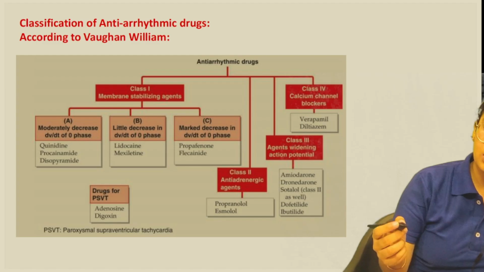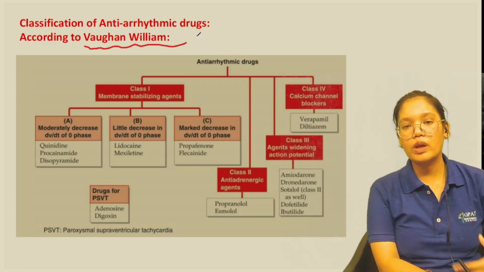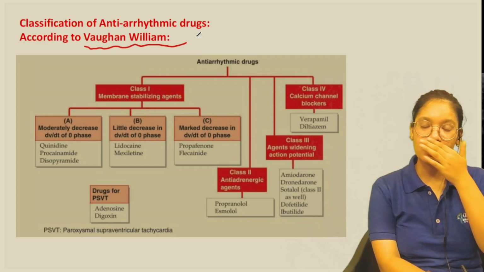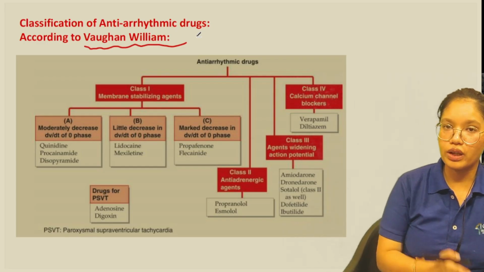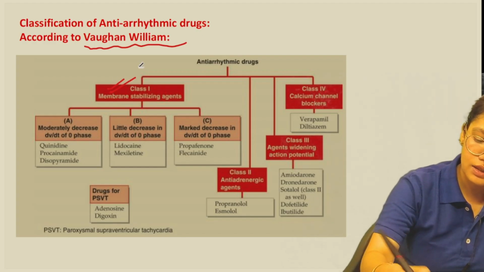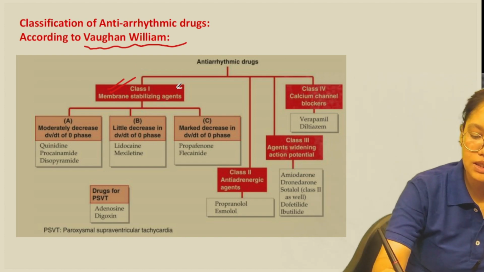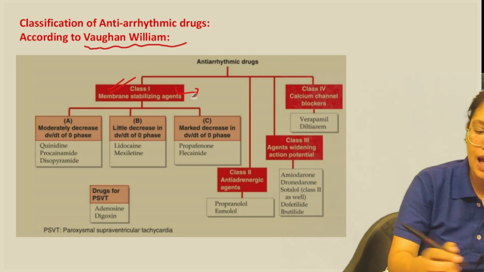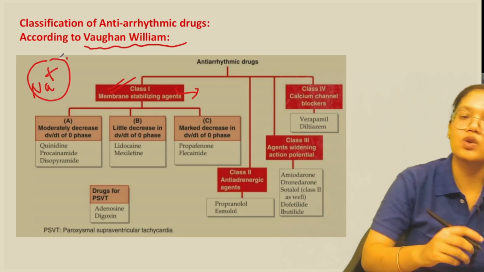Now, this classification is by the Vaughan Williams. According to the Vaughan Williams, he gave this classification. He basically classified the antiarrhythmic drugs into the 4 classes. Out of that, the first class is the membrane stabilizing agent. These membrane stabilizing agents basically act by blocking the voltage gated sodium channels.